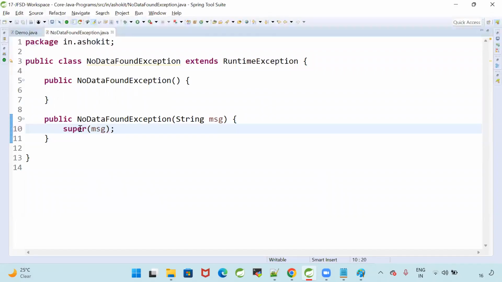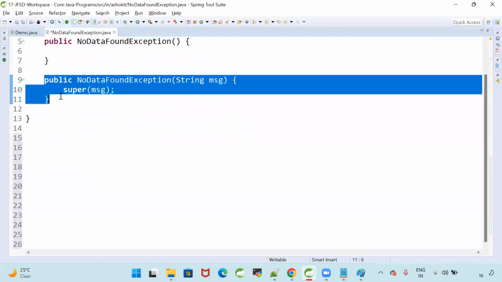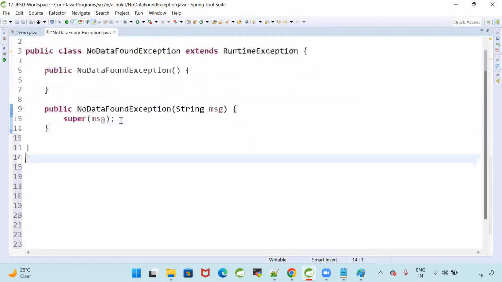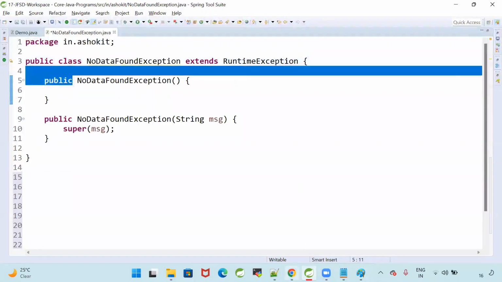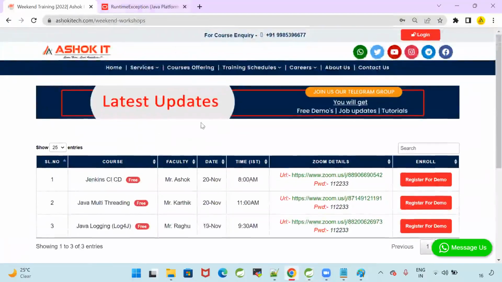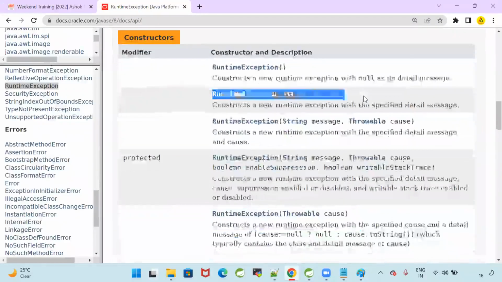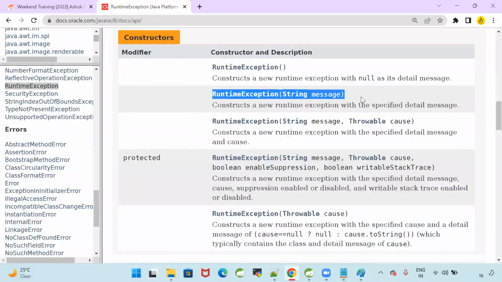What is the meaning of that? What is super? That means, can I say I'm calling the super class constructor? What is the super class for my class? RuntimeException. In RuntimeException, do we have a constructor with a string as a parameter? Yes, that is the second constructor. So what is the purpose of super? The super keyword is used to access our immediate parent properties. That can be a variable, a method, or a constructor.